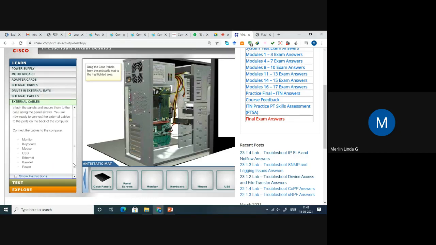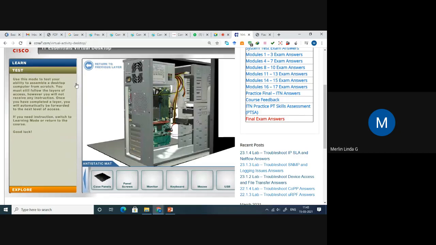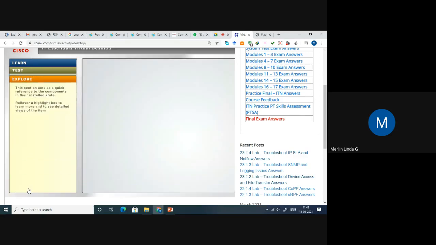So now we'll see how, suppose I am presented with a plain CPU case, I want to insert the components into the CPU. I want to assemble a CPU. How am I supposed to do that, right? If I want to assemble a CPU with the new components, I need to know the name of the component. Then only can I adjust the component and assemble it, right? So we'll see how we are going to do that. Let me click the test here.